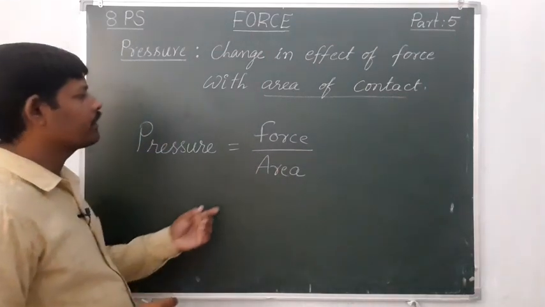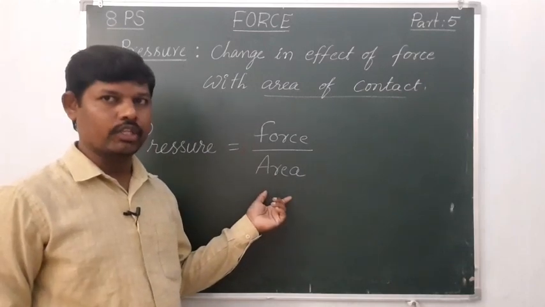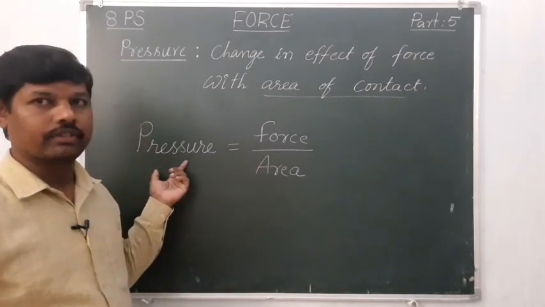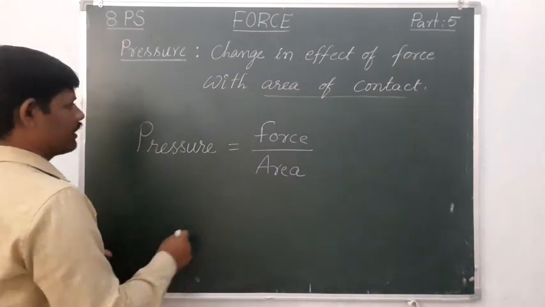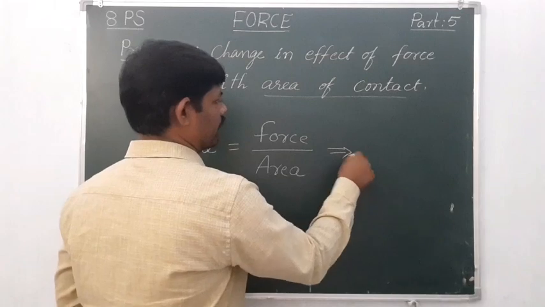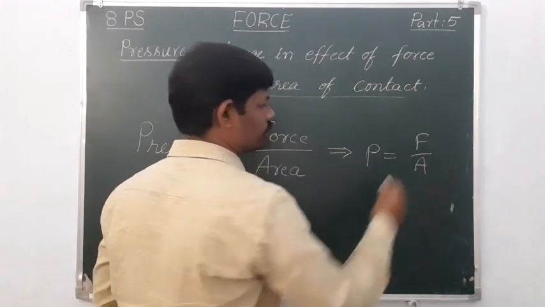Pressure P is equal to F by A. Like that we can write with the letters. P is equal to F by A.